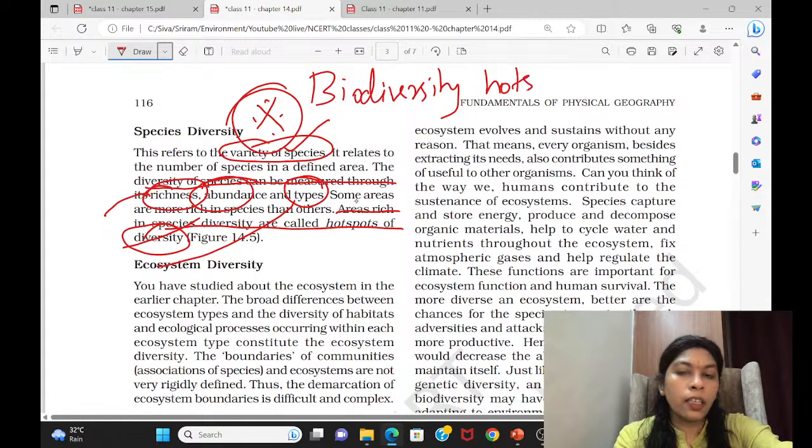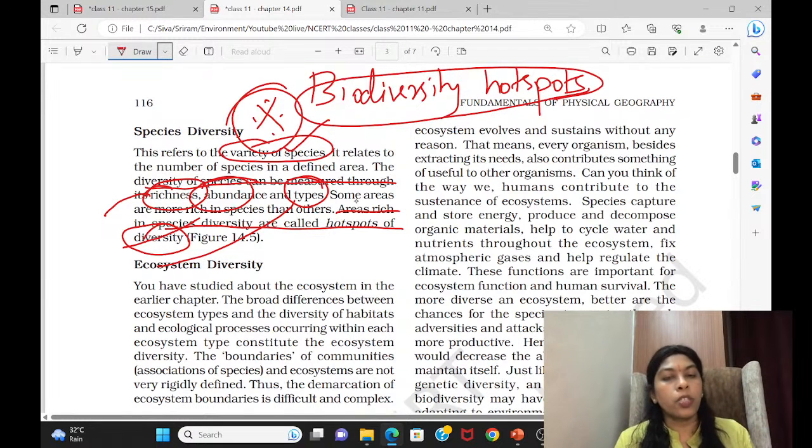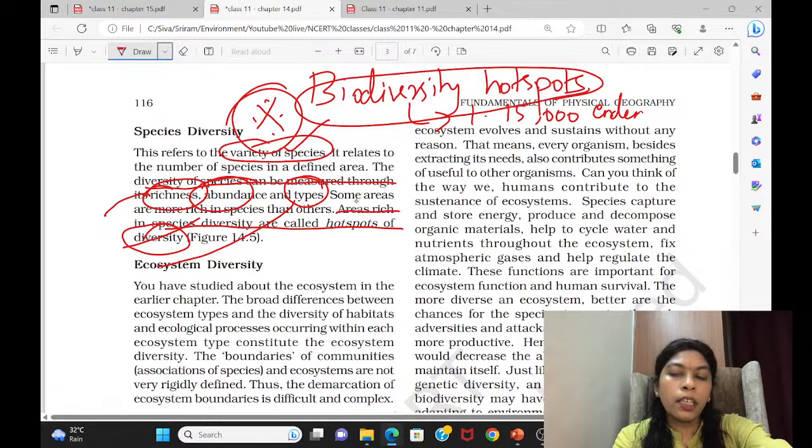There are some conditions to accept an area as a biodiversity hotspot. There are two conditions. One is that the area should have at least 15,000 endemic vascular plant species. Plants can be only vascular.